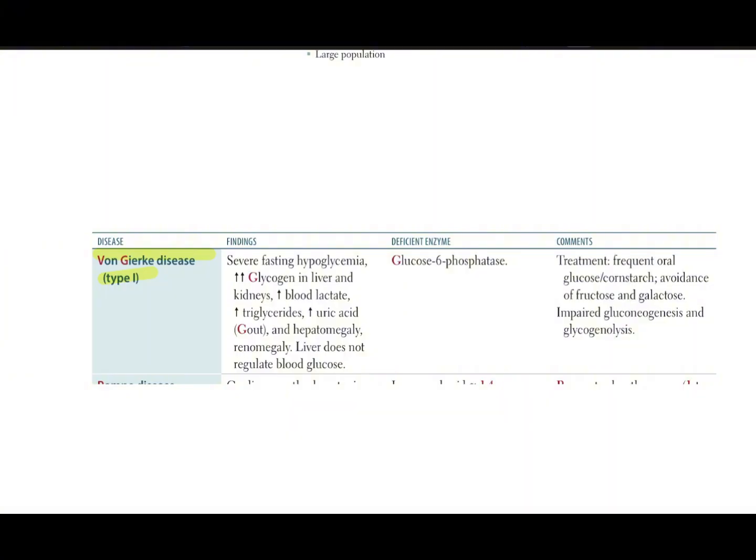Now, patients with this condition present with severe fasting hypoglycemia. They have a buildup of glycogen in liver and kidneys. They have high blood lactate levels, and you have high triglycerides, high uric acid, hepatomegaly, renomegaly. The liver does not regulate blood glucose. It's all caused by a deficiency of glucose 6 phosphatase.